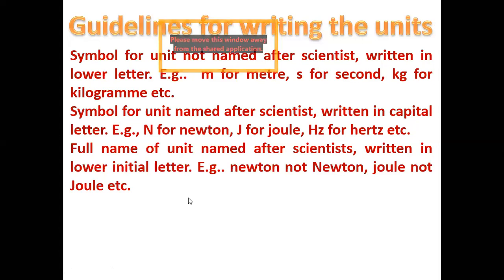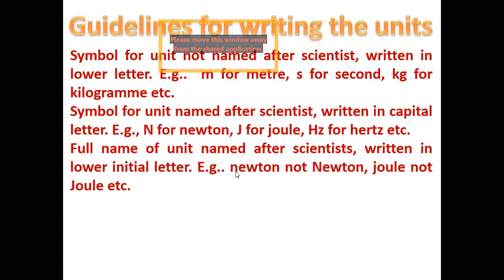Okay, so understand, whenever we are writing the full form, like you are writing metre, you cannot write M capital. For second, you should not write S capital. So you will always write metre, second, all in lowercase. Means whenever you are writing the full form, whether it's the name of a scientist or not, you have to ensure that you are writing all in small letters.